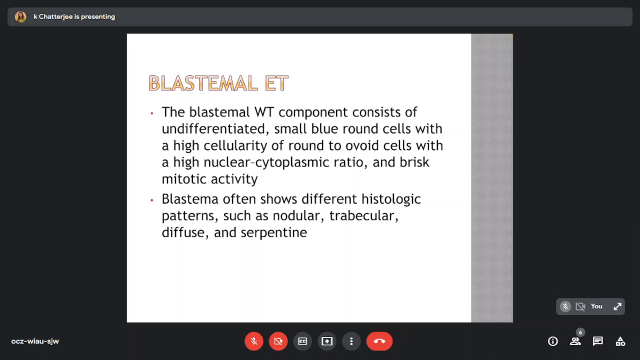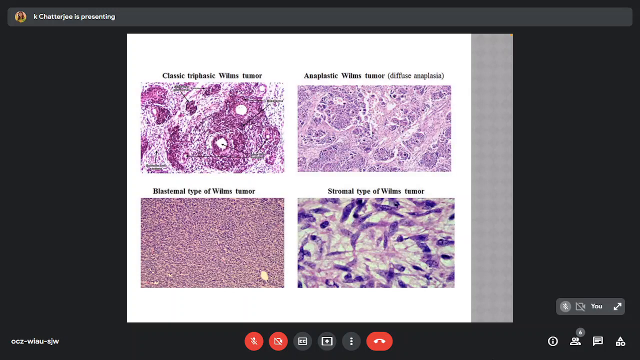Blastema often shows different histologic patterns such as nodular, trabecular, diffuse, and serpentine. Here we can see patterns of nodular and diffuse and serpentine.